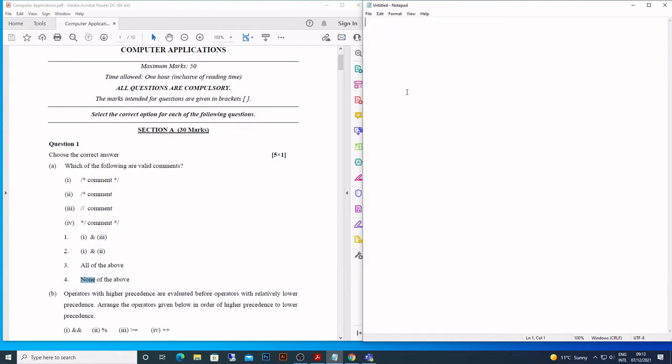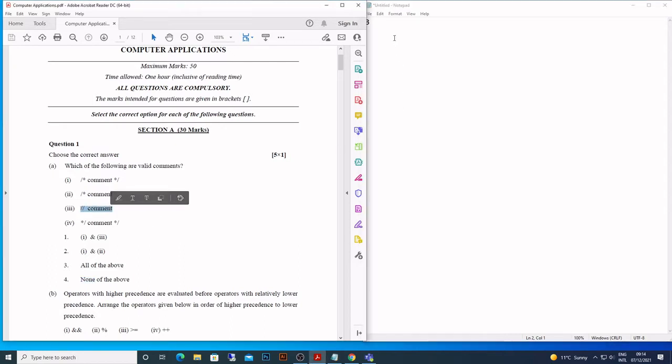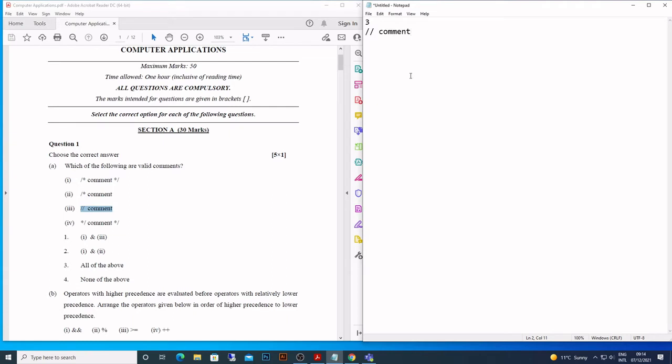and on the side I have Notepad so that I can give you some notes here. So the first question is, choose the correct answer. Which of the following are valid comments? Okay, you know how many types of comments there are in Java? 3. Okay, single line, right? This is a single line comment.